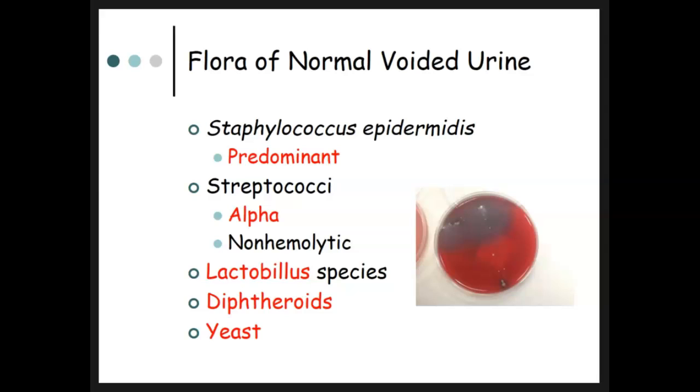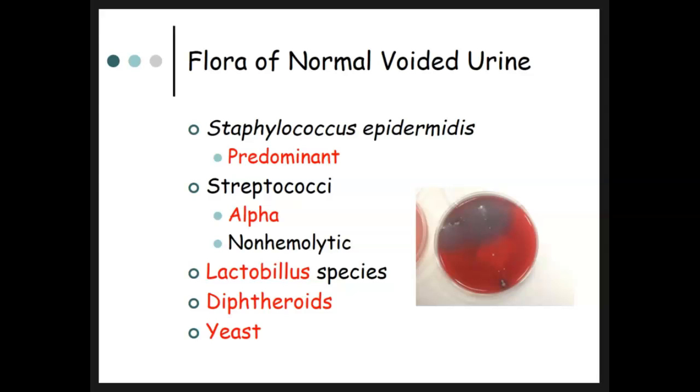Flora of normal voided urine. So if you don't get a clean catch, if it's just a voided specimen, you are very likely going to get some contaminants. So you would expect Staphylococcus epidermidis to be the predominant bacteria in voided urine. You also may see some alpha hemolytic streps or now non-hemolytic streps, definitely Enterococcus, lactobacillus species, diphtheroids, and yeast. So the point is that you need to be able to pick out the contaminant.